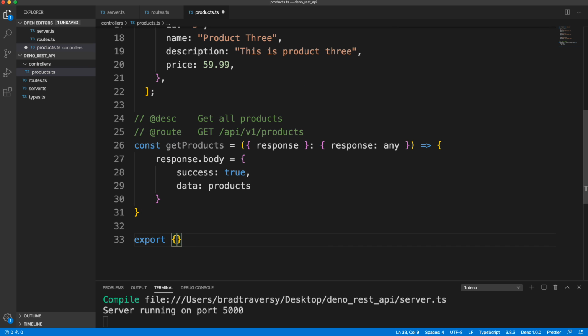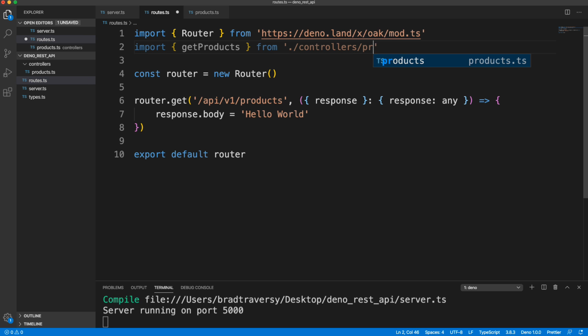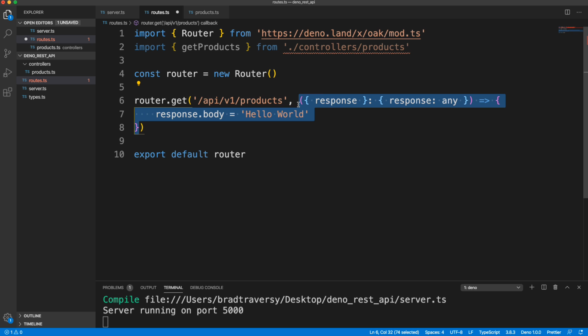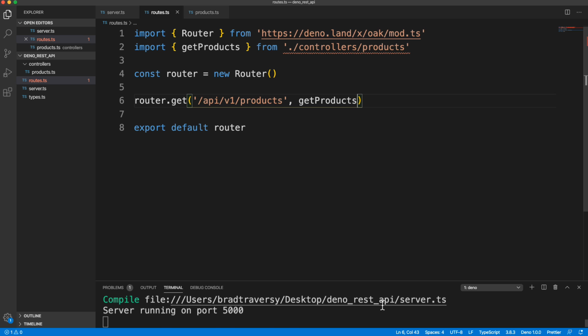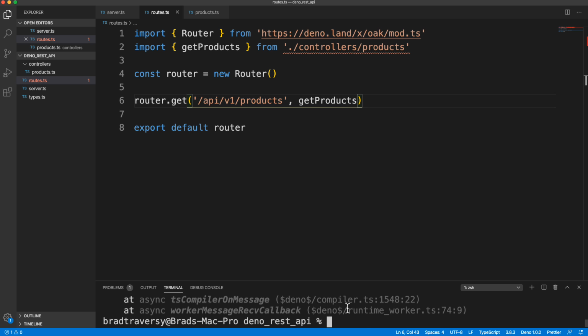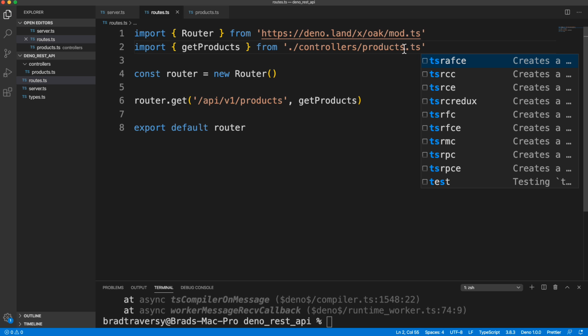Now we need to export this. So down here, let's say export getProducts. And then in our routes, we'll import it. So we want to import getProducts from our controller. And then down here, we can just replace this whole arrow function with getProducts. So if we save this and restart this server, looks like we're getting an error. Oh, I forgot the .ts. That's something I keep doing because it can be JS or TS.